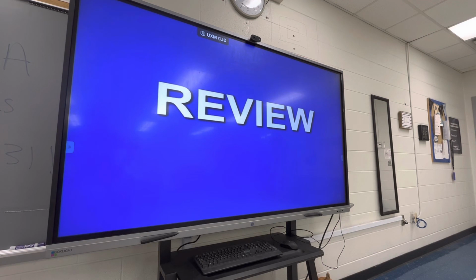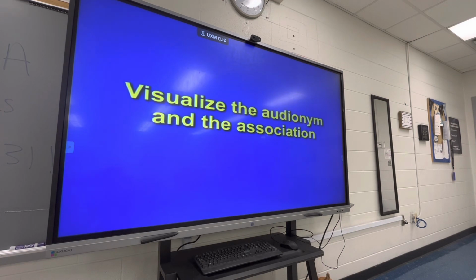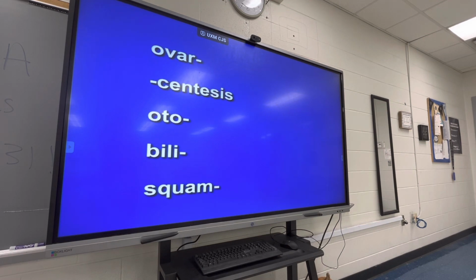And last, a review without the pictures. Remember to visualize the audionym and the association, and don't forget the additional step if it is needed. Ovar, over, egg. Centesis, scent, puncture.